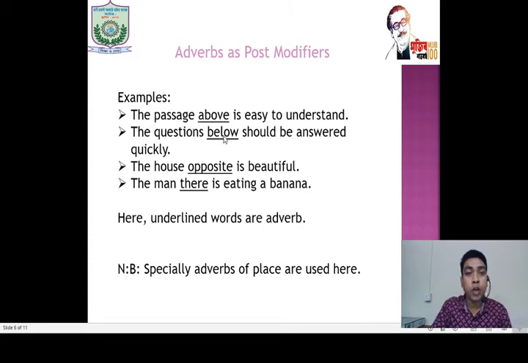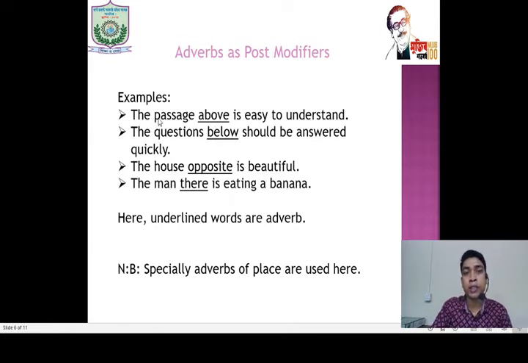Above, below, opposite, there, all are adverbs, and they come after the nouns passage, questions, house, man. So they stand after the noun, they are post modifiers, and they are adding information.